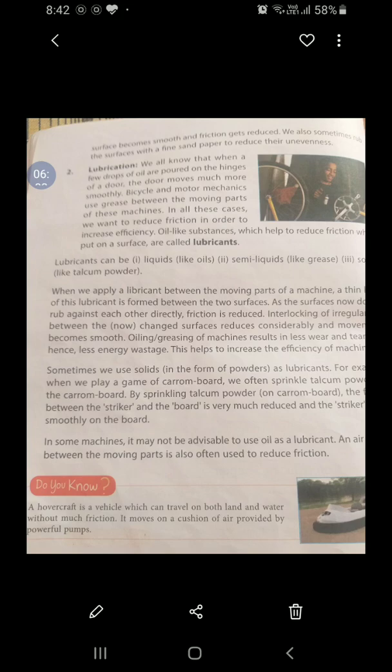You already know about the rolling friction. It is much smaller than the sliding friction. Now, sliding friction is often replaced by rolling by using ball bearings. Ball bearings are small ball-like objects which are used in the shafts of the motor, in dynamos, axles of the vehicles and so on.